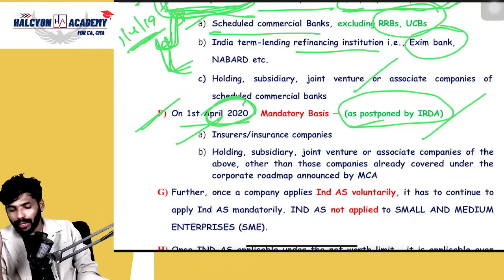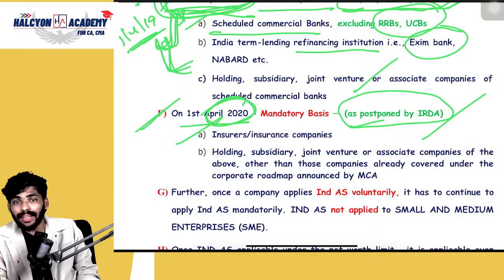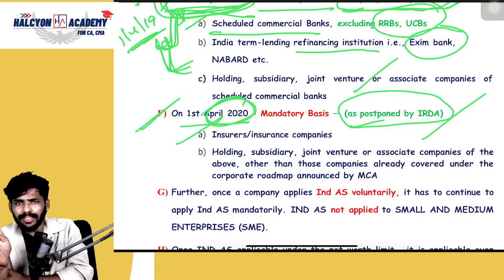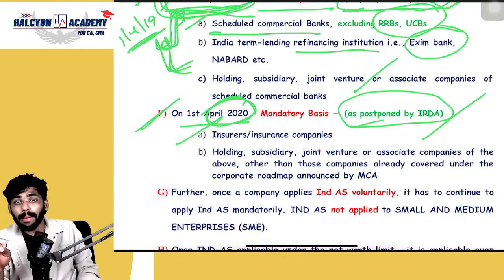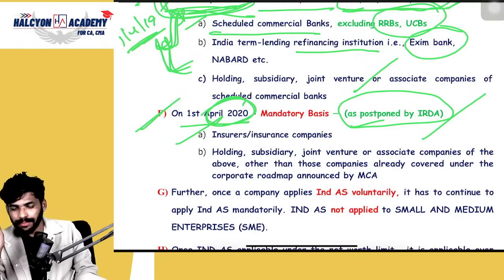And one more point. If any company wants to apply Ind AS voluntarily, you need to do it for the life of the period, which means, suppose in this year Ind AS is not applicable to you, but still if you want to follow, yes, you can follow, but it will be applicable forever. That's it.